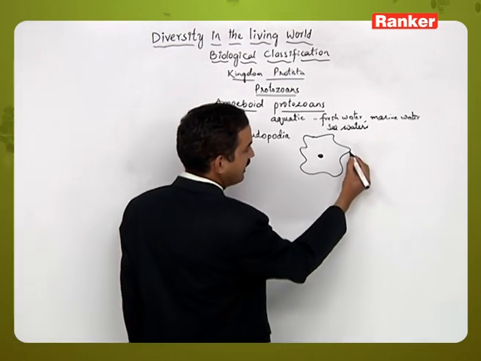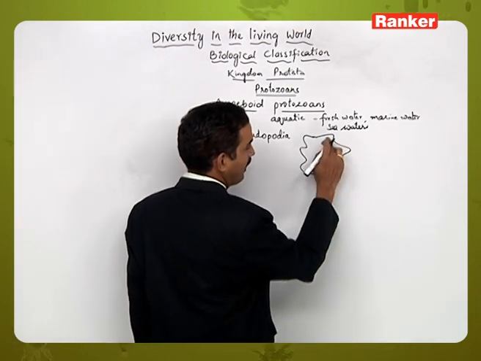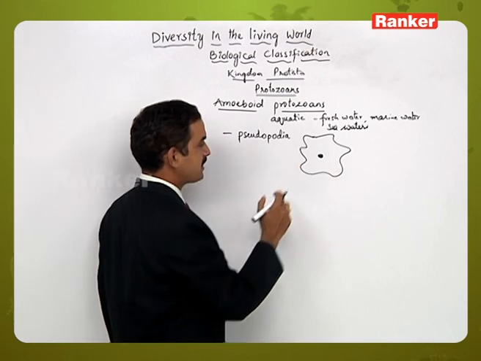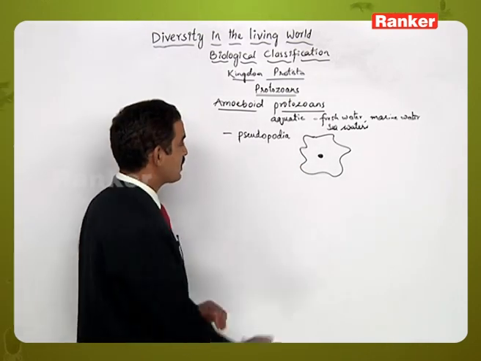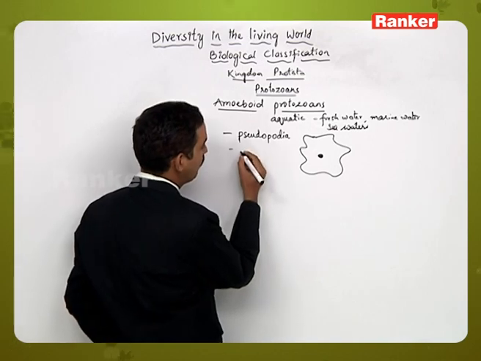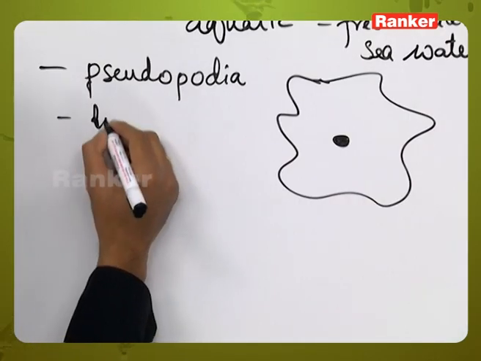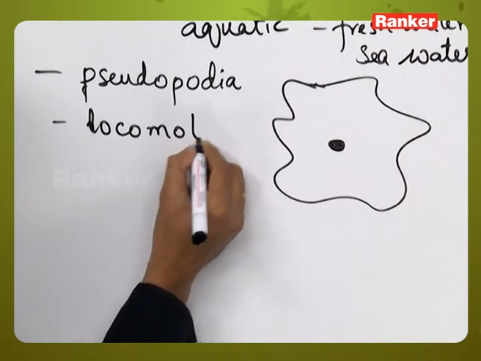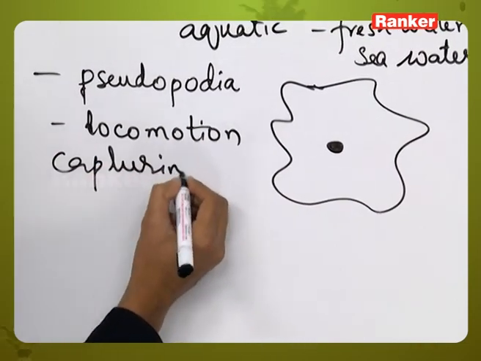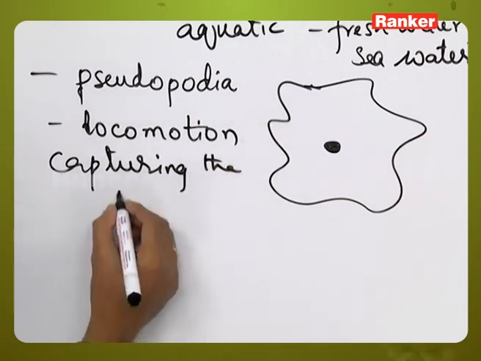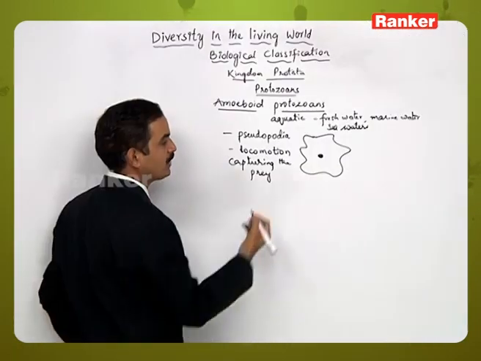Here the cytoplasmic protrusions can be seen. These cytoplasmic protrusions are called pseudopodia, and they are useful for locomotion and also for capturing prey or food materials near the body.